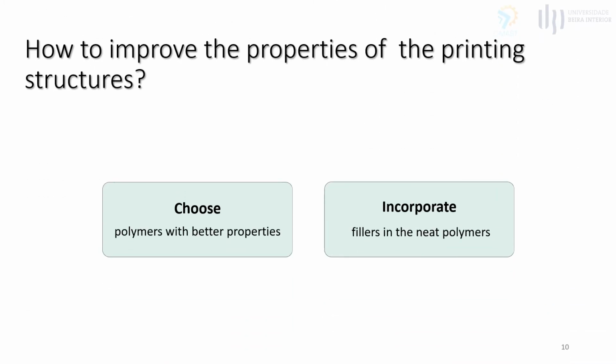With the advance of 3D printing techniques, it is possible to produce composite materials with a wide variety of surface finishes and better mechanical, thermal, and electrical properties. In order to improve the properties of the printed structure, there are two general approaches: choosing polymers with better properties and incorporating fillers in the net polymers. As it is possible to improve mechanical properties of PLA-based composites, these materials are becoming increasingly popular. PLA-based composites with desired properties allow the expansion of the nomenclature of polymer composite materials suitable for FDM technology.